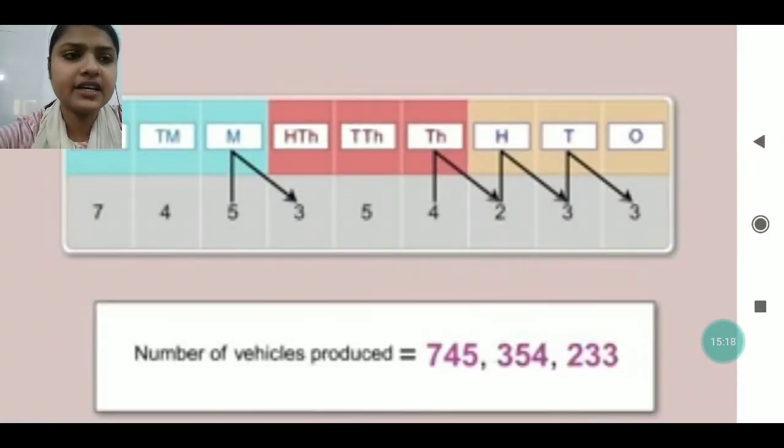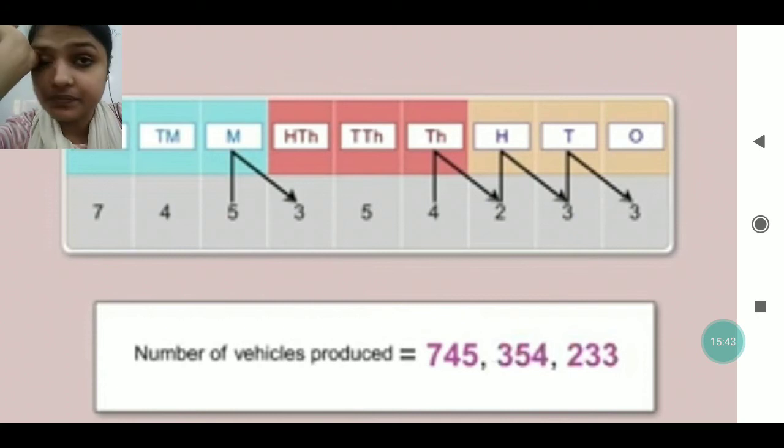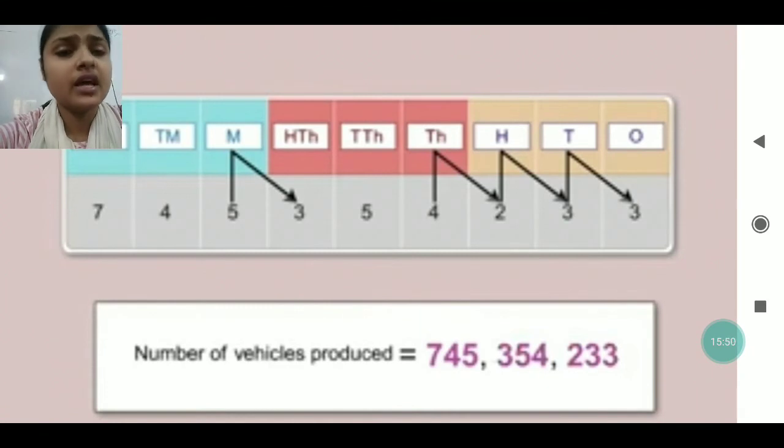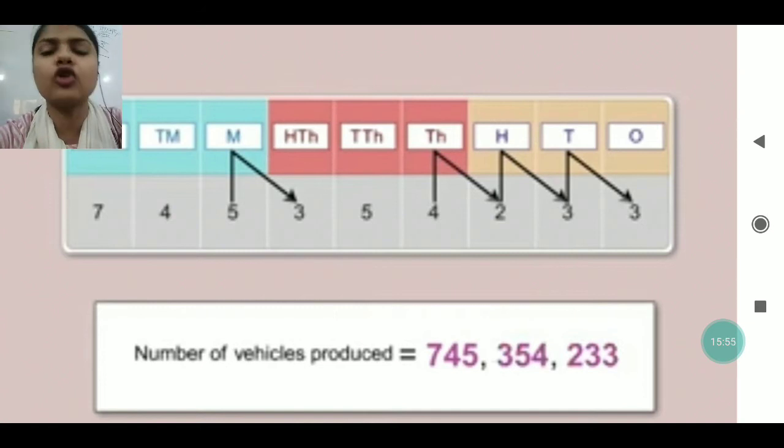See here how it is written. Under the period, the place values are written, and then the number is written. Like 745 will come in the million period column, so 745 million will come. Yes, it will come like this, and we will read from left to right. And the commas are put 3 and 3. After every three digits, we put a comma in the international place value chart.